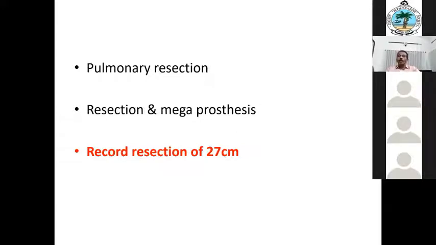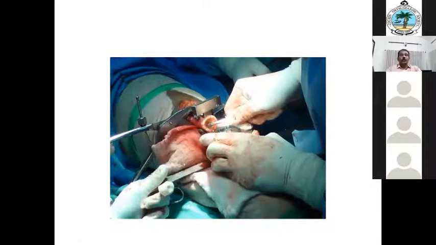So there are some problems with the reconstruction because the peg goes into the proximal femur. Usually it is, I think, 12 centimeters. So we are in doubt whether you will get 12 centimeters proximally, so a custom-made prosthesis is also what we want. So you have to take curettings from the cut end and send it for frozen section. Only after getting the result will we proceed for further surgical resection or continuation of the surgery.